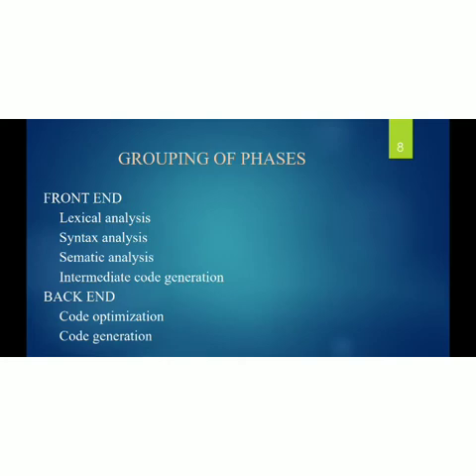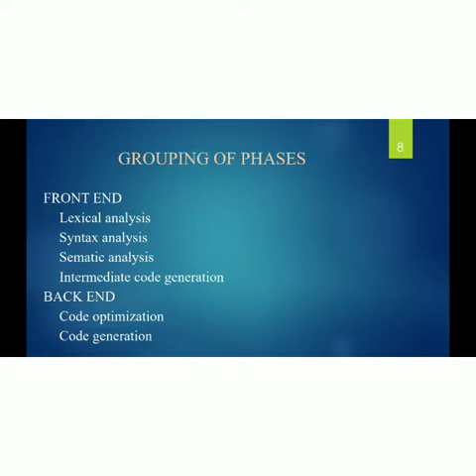Next, grouping of phases. First consider the front end and back end. The front end contains lexical analysis, second syntax analysis, third semantic analysis, and fourth intermediate code generation. These are all considered as one group.